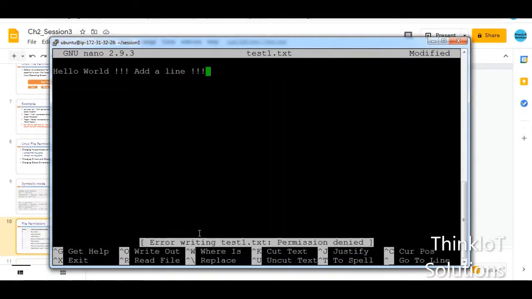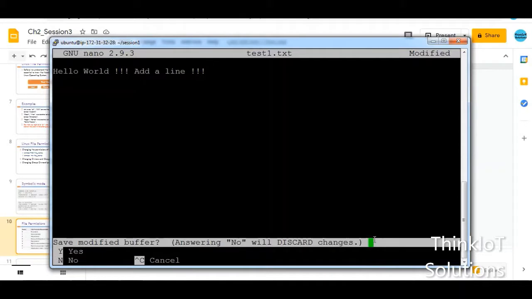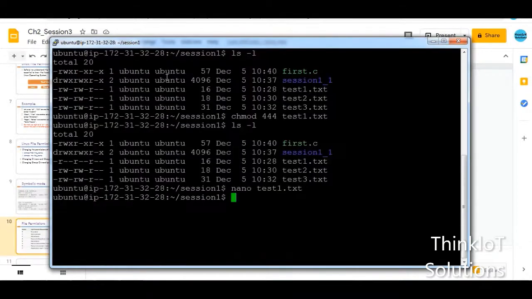When I press enter, it is saying error writing this file, permission is denied. So what it means is, for the user, that is me who has created this file, I am not able to write into this file because I have removed the write permission from that file. So now there is no other way but I have to go back, that is I have to come out of this editor. So I'll press Ctrl X. So when I press Ctrl X, it is just saying save modified buffer, because whatever I've added this line, it is not written into the file, it is stored in some buffer. So therefore I'll just say no, I'll press N and then it comes out.